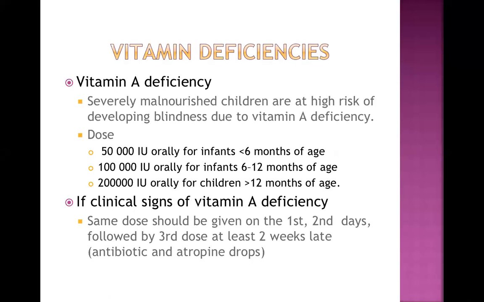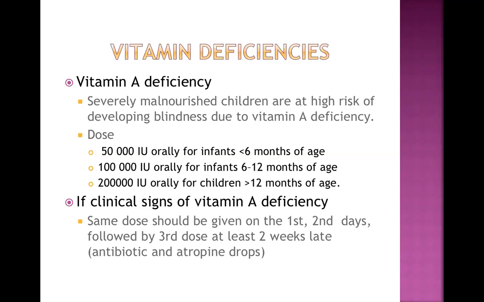Now we are going to the important parts of this management. If vitamin A is deficient in the child, in case of malnutrition I am talking, how do we treat it? Another important point is that there is a high chance of vitamin A deficiency in a malnourished child. Till now that has not happened. So how do we prevent it? Or in other words, what is the prophylaxis of vitamin A deficiency in severe malnutrition? That is one question. And another one, if the child has already developed xerophthalmia or proven vitamin A deficiency, then how do we manage it?